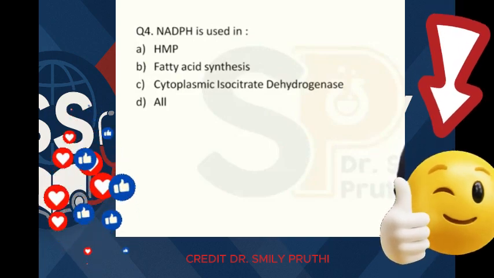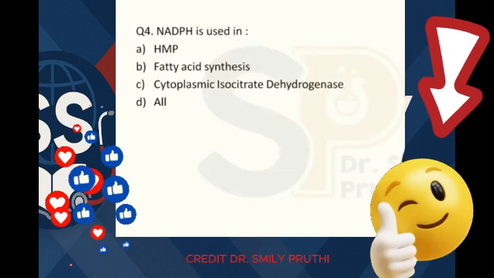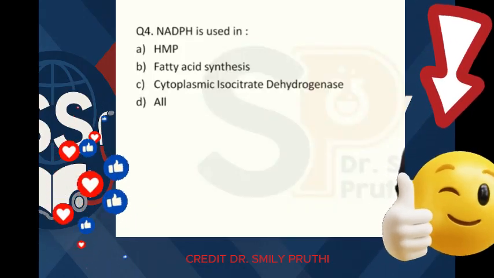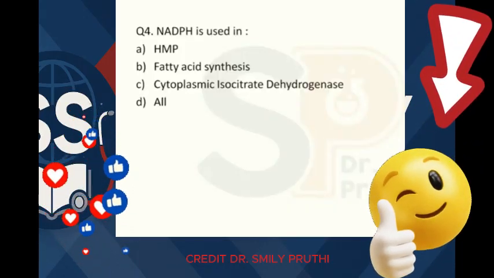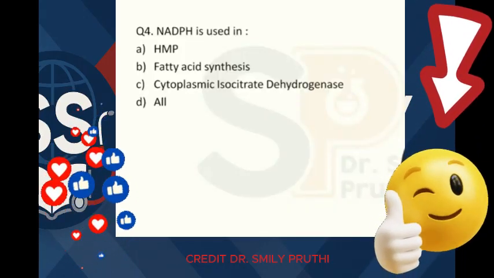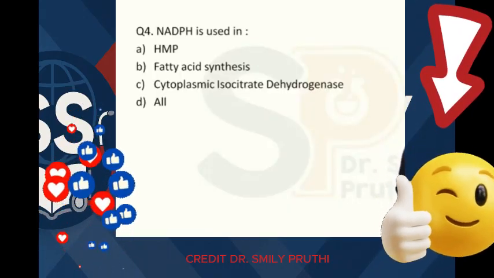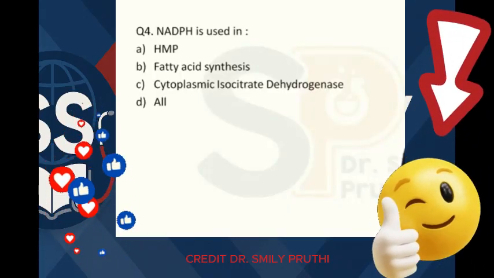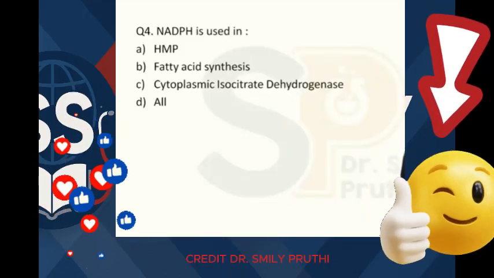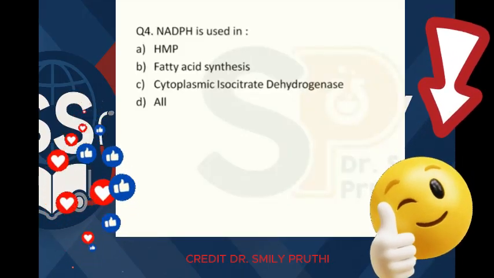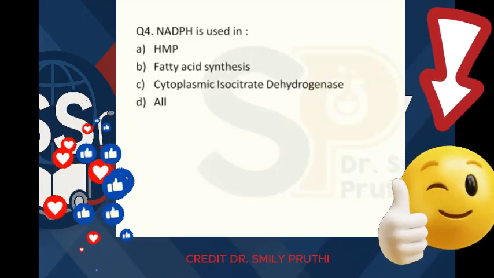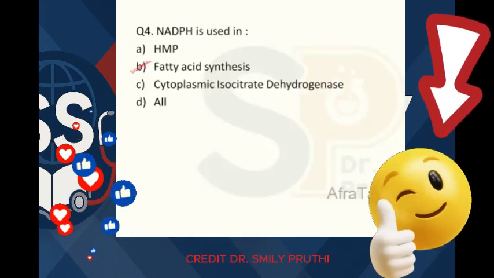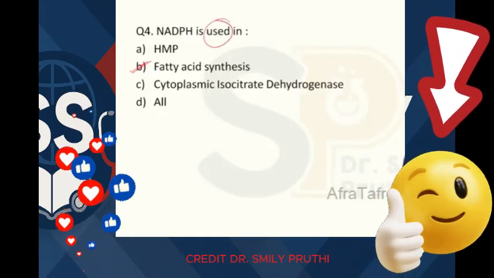NADPH is used in... Usually students have a tendency to mark all for this question because you are confused between two things about NADPH. You have to be very clear that NADPH is used in which pathway, and you also have to be very clear NADPH is produced in which pathway, right? So let's be very clear. The answer for this question is not all. The answer is fatty acid synthesis only, because the question is asking NADPH is used in, right?